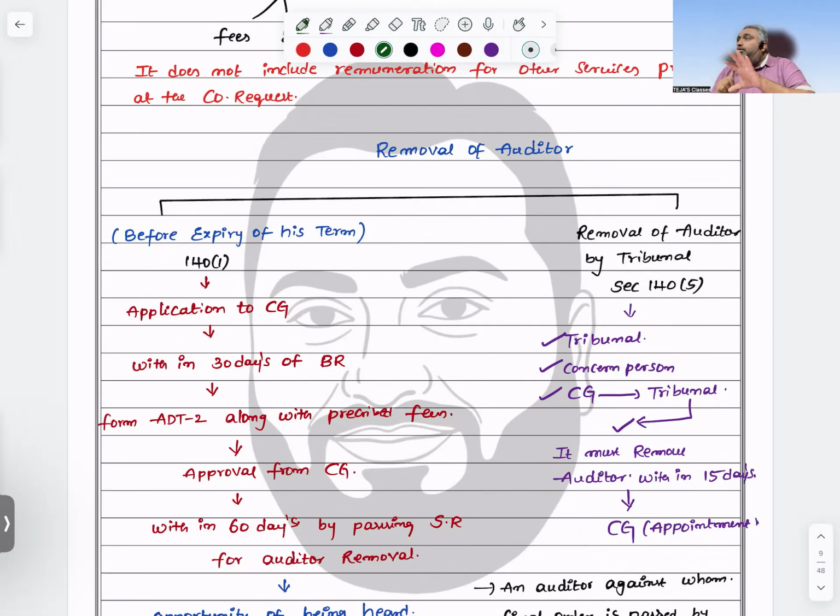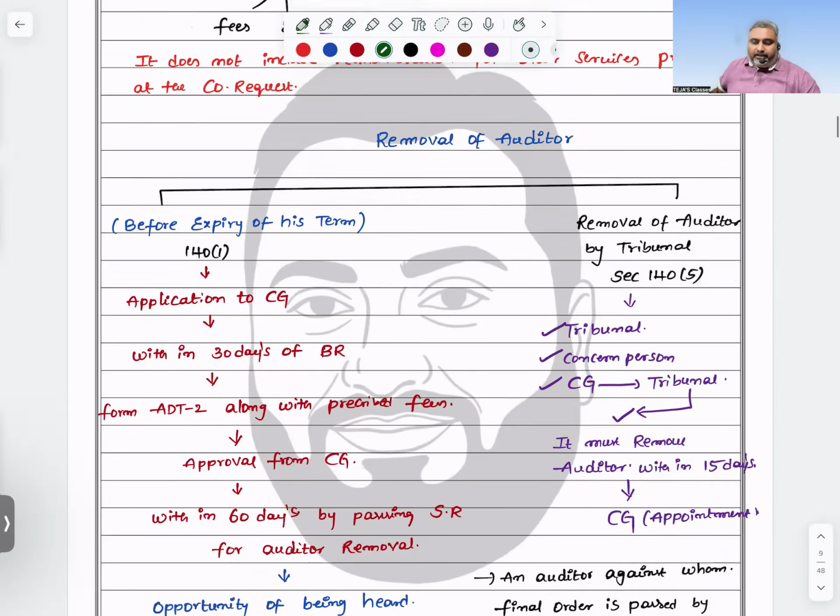Central government. To whom? Tribunal. If the tribunal is satisfied, within 15 days they will communicate to remove that failure. This is the only case where the power is delegated to the central government to appoint the auditor. In no other situation do you see the central government appointing an auditor. Got it? That point should be highlighted.